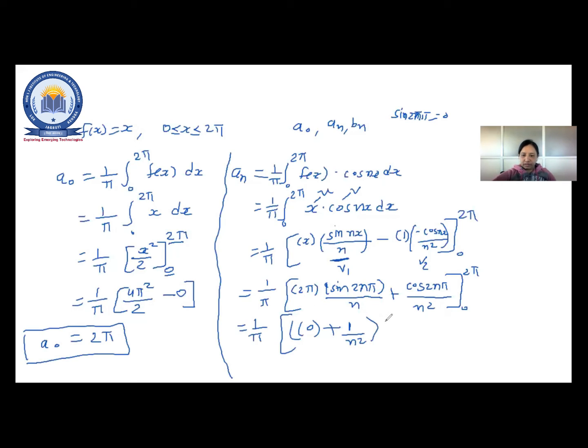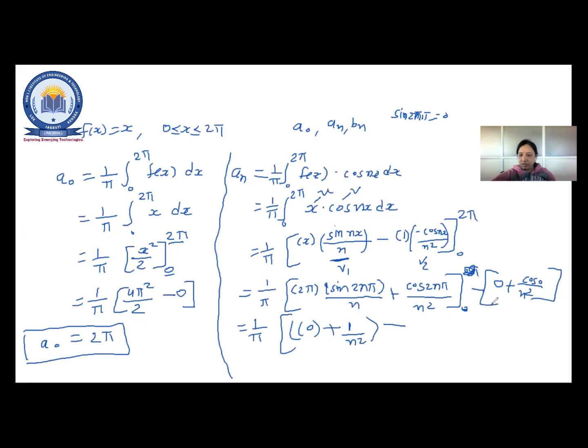Now minus. Instead of that x, you have to write down what? Here we have written only 2 and 5. So here it's not supposed to be there. Here I have applied the limit only, right? 2 pi is written minus 0. You have to write down the 0 term here. So the first term is 0 plus cos 0 upon n square. I have applied the limit concept, so 0 upon 1 plus n square.